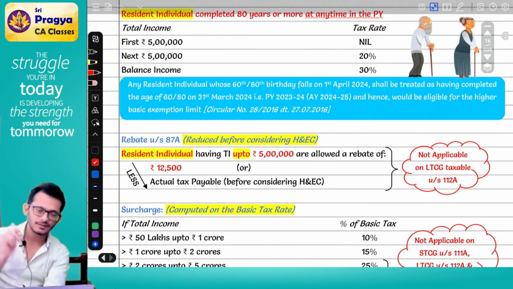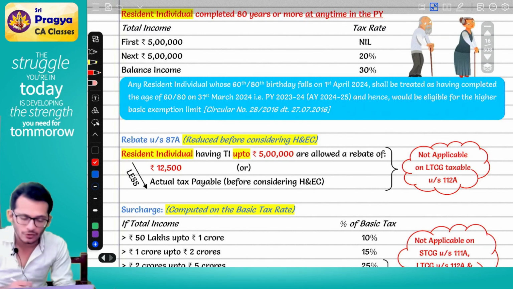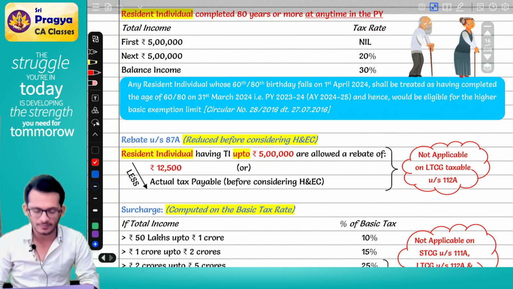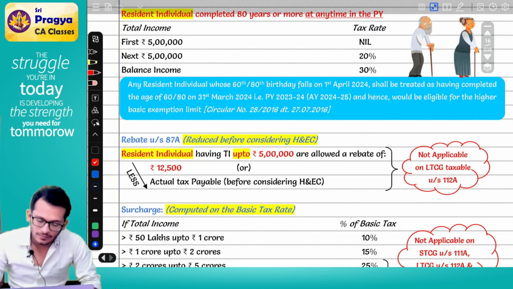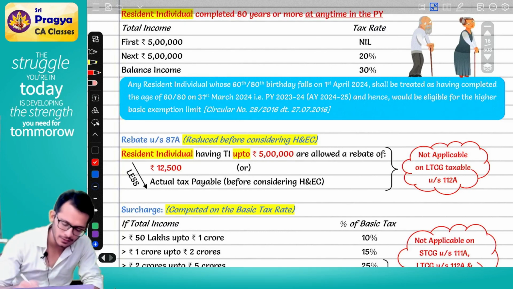The circular says any resident individual whose 60th or 80th birthday is falling on 1st April 2024 shall be treated as having completed the age of 60 or 80 on 31st March 24 itself, which means he will be eligible for the higher basic exemption limit. What is the circular number? It is circular number 28 2016, dated 27 July 2016.